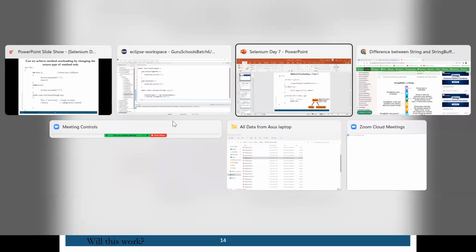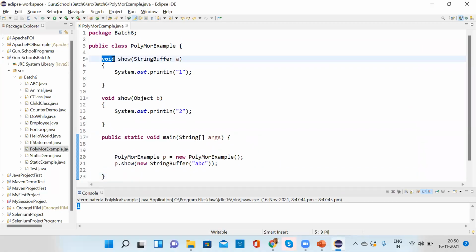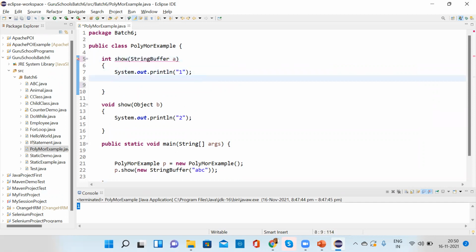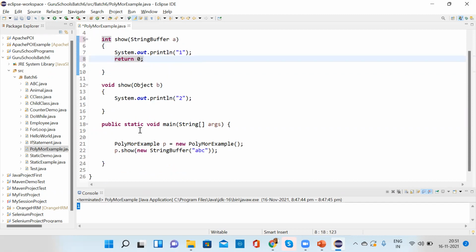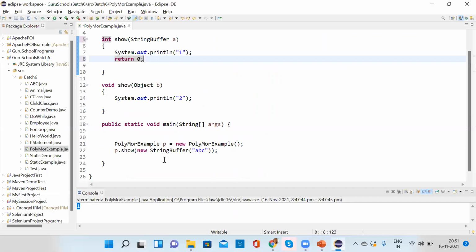We have done that practically also, right? Suppose the return type is integer, and we are returning 0. And here we are returning void. The arguments should be the same as well.